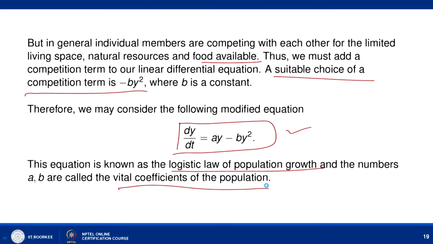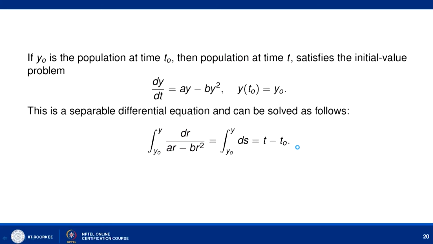This is a simple problem; you can simplify it as y times (a minus b y), and this is a variable separable form, and you can simply solve it. Now, if y naught is the population at time t naught, so the initial condition is given, then the population at time t satisfies the initial value problem dy by dt equal to ay minus b y square, y(t naught) equal to y naught.